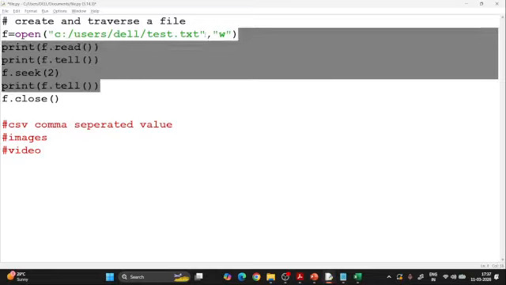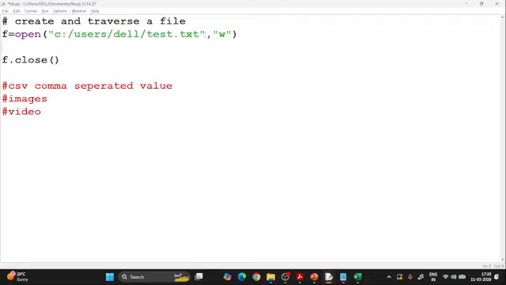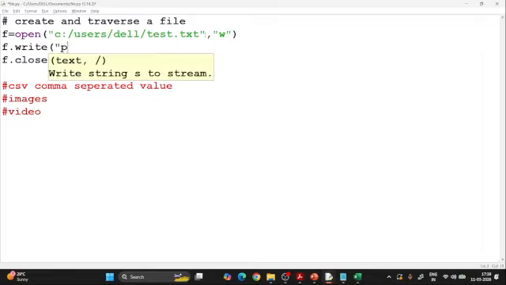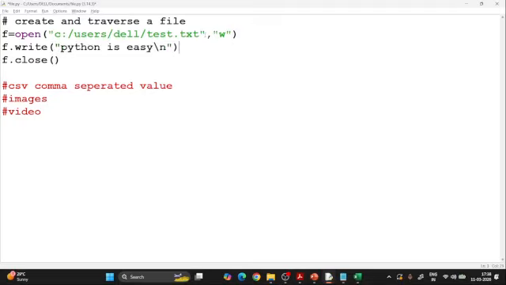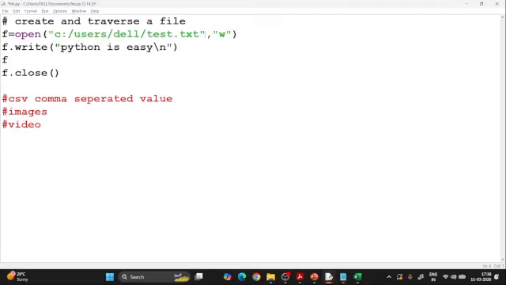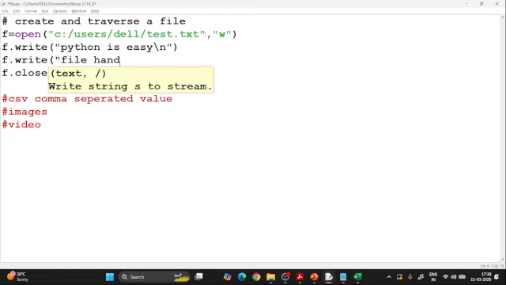So these are the things, you can just note it down or take a screenshot of it. So f dot write, and for example we are working with Python, so I say Python is easy, isn't it? If you note it down like this, we can use a slash n for the new line, because the new line means it should go to the next line. And then I say f dot write again because I am going to write it. Now this time multiple. So we are working with file handling, so I say file handling is very useful.